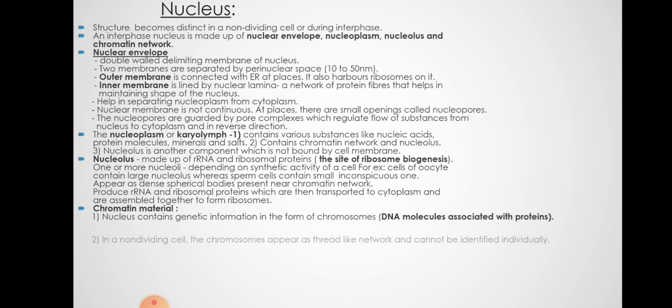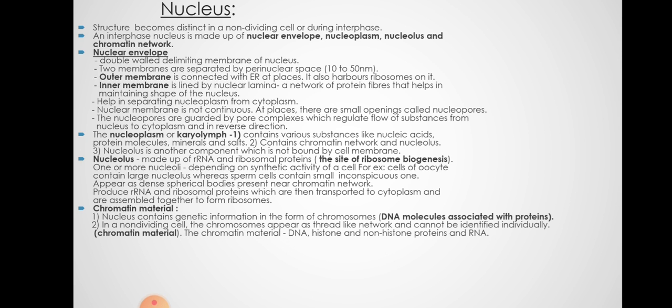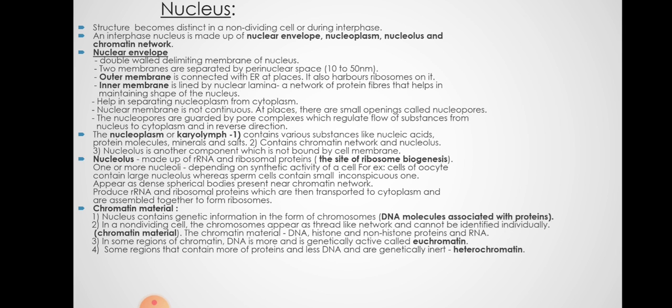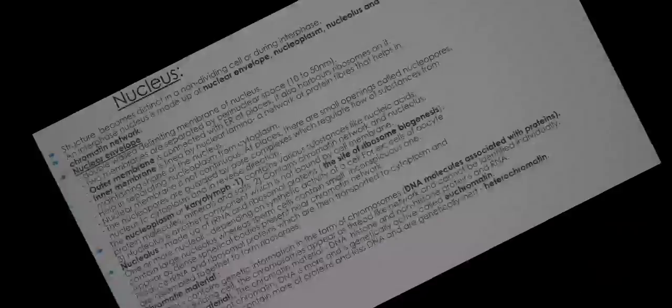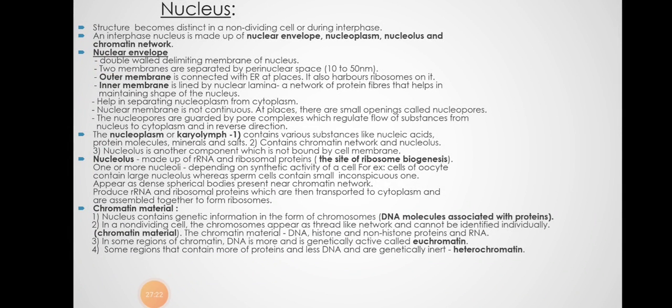The chromatin material has the DNA which is associated with histone proteins. In a non-dividing cell, the chromosome appears as a thread-like network and cannot be identified. In some regions, the chromatin has active DNA which is called euchromatin, and in some regions the chromatin network has less active DNA which is called heterochromatin.